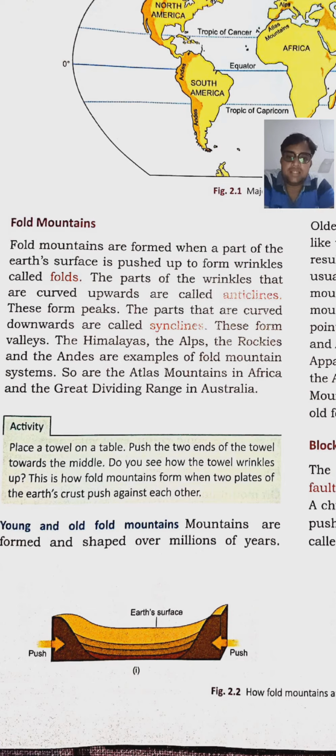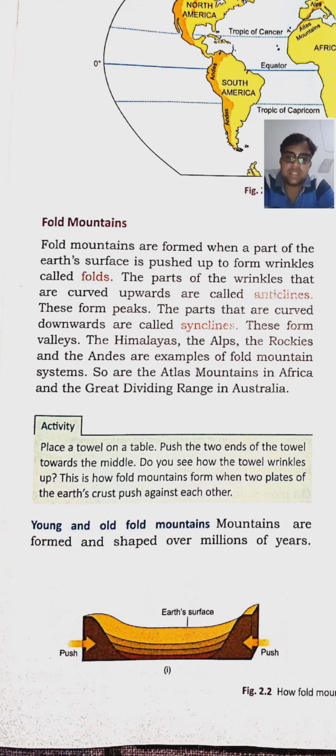The Himalayas are examples of fold mountains, actually young fold mountains. Like the Himalayas, the Alps, the Rockies and the Andes are examples of fold mountain systems. So are the Atlas mountains in Africa and the Great Dividing Range in Australia. Then we will study young fold mountains and old fold mountains.